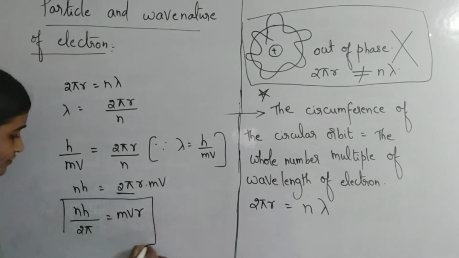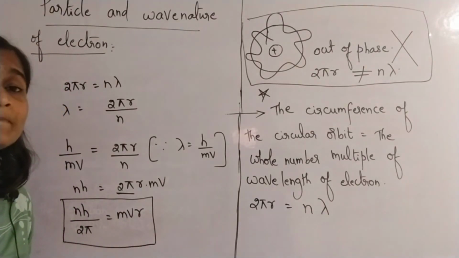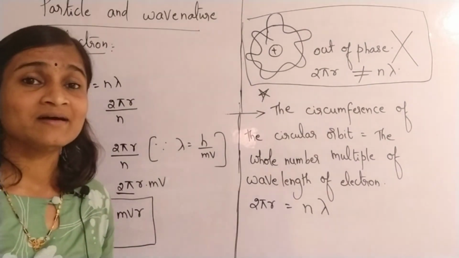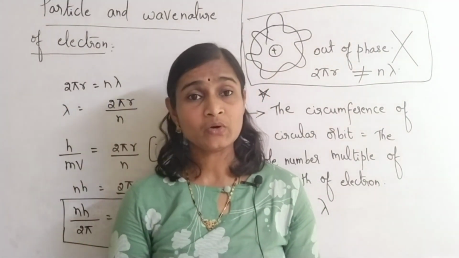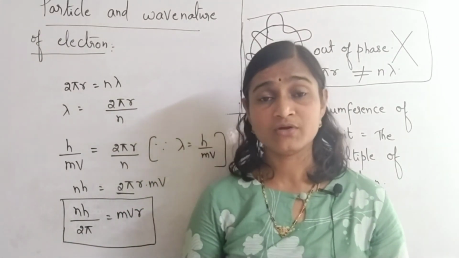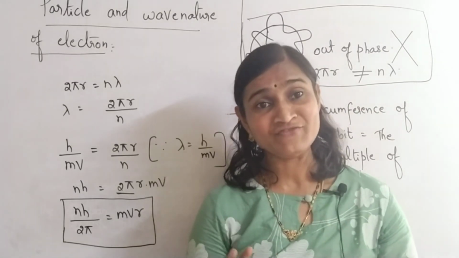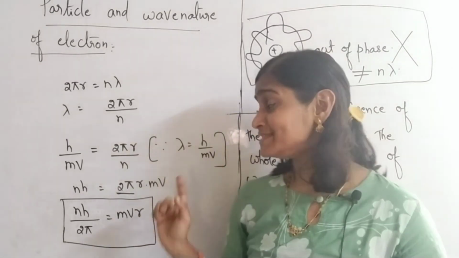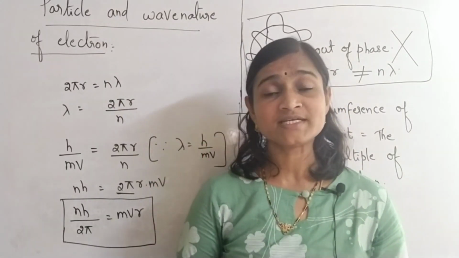So we got this relation: mvr is equal to nh by 2 pi. This was not given. A mathematical proof was not given by Niels Bohr. But then Louis de Broglie explained what we call the wave nature of electron, or dual nature of electron. Actually he told only about wave nature, as this theory is in accordance with Niels Bohr's atomic model.